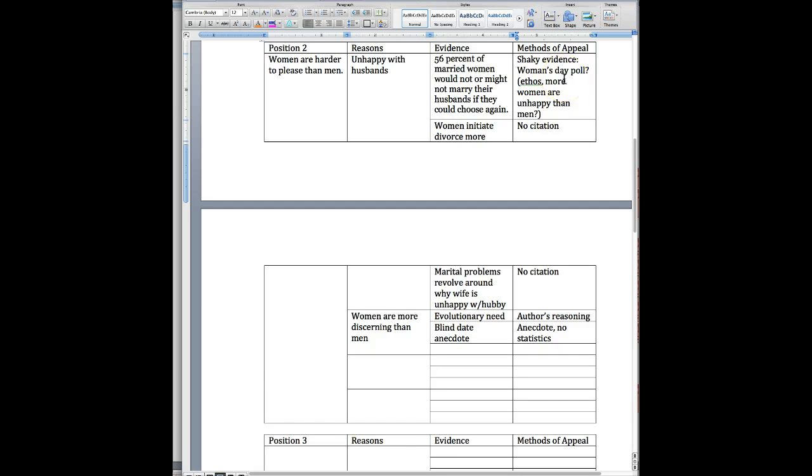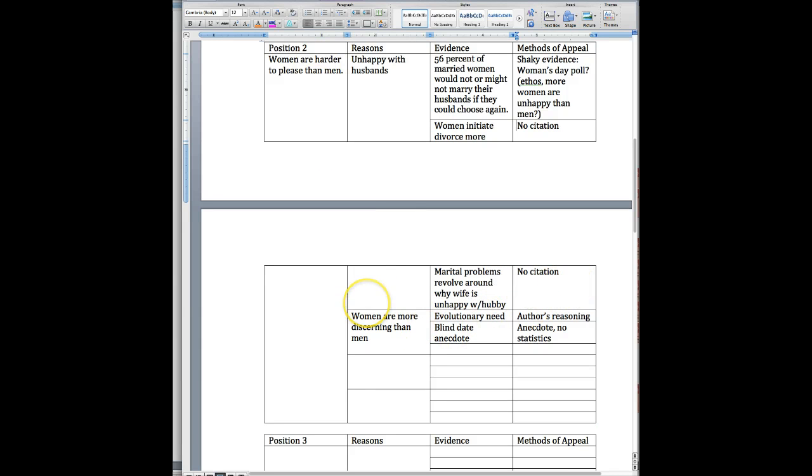I'm kind of questioning how solid this evidence is, because it's from a very small pool of just Woman's Day readers, so I don't know how indicative that is of all women. They also said that women initiate divorce more than men, but there was no citation of that, so I don't know how credible or reliable that evidence is. And they also talked about how the majority of marital problems revolve around why the wife is unhappy with the husband, and again, there's no citation of that.